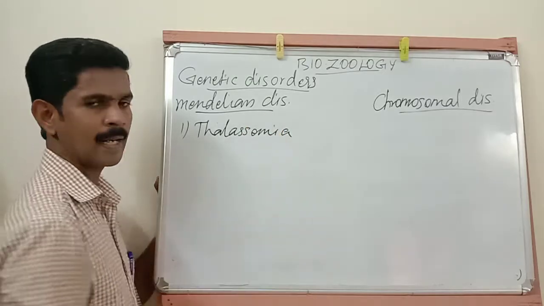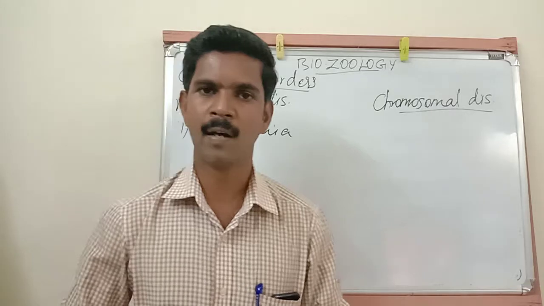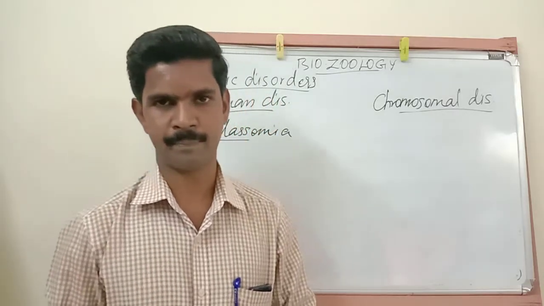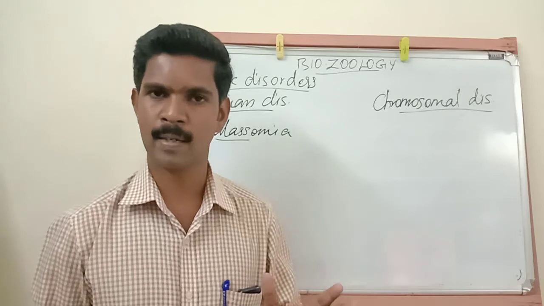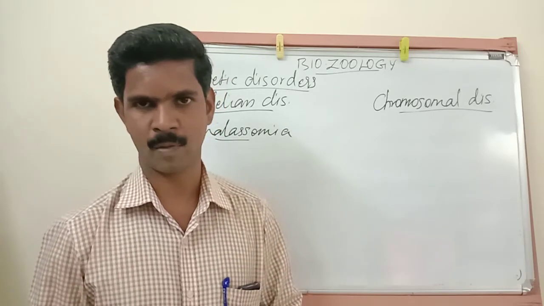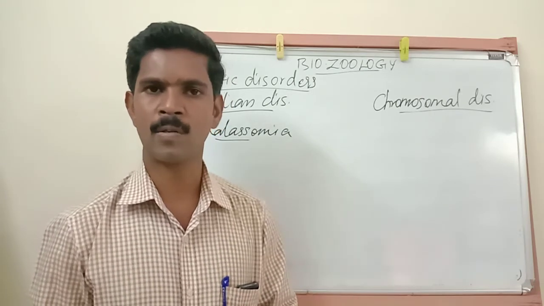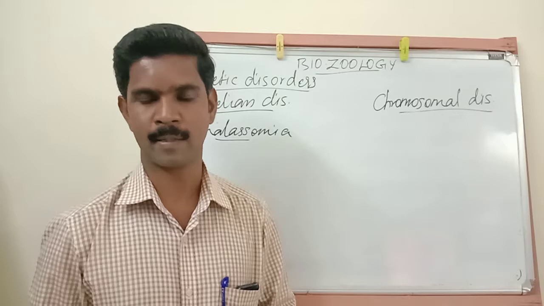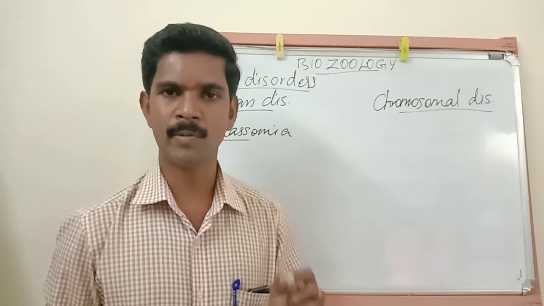First disorder is thalassemia. Listen very carefully. Thalassemia is a disorder affecting the RBCs of the human blood, and this disease is due to autosomal recessive alleles. Autosomes are the chromosomes controlling the characters of the body, the somatic characters. So this disease is due to an autosomal recessive gene.